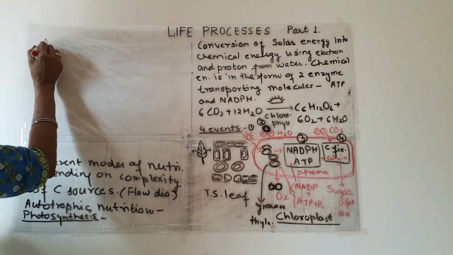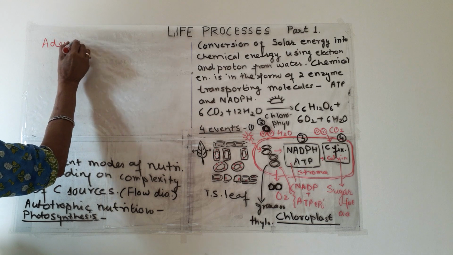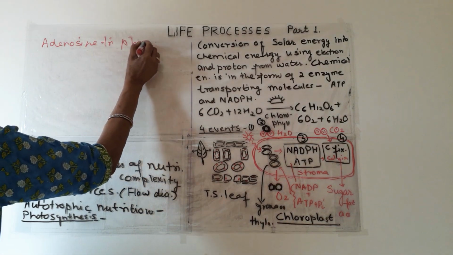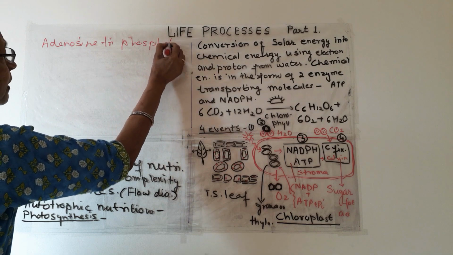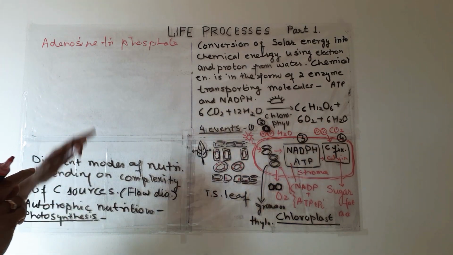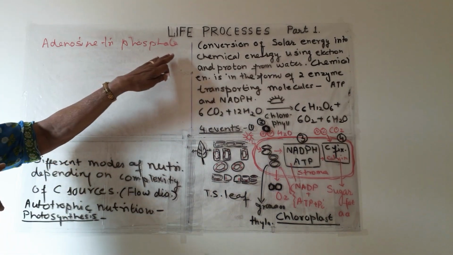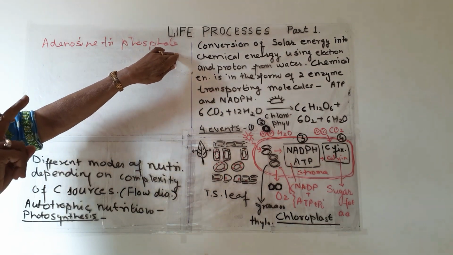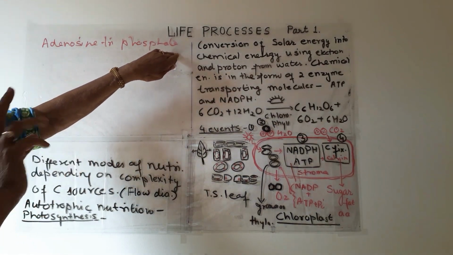ATP, you must be knowing, is adenosine triphosphate, and it is known as the energy currency of living organisms or cells, because this ATP is used as energy in each and every type of biochemical reaction in the cell.